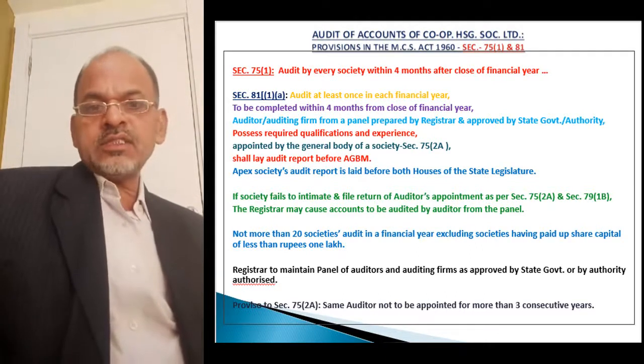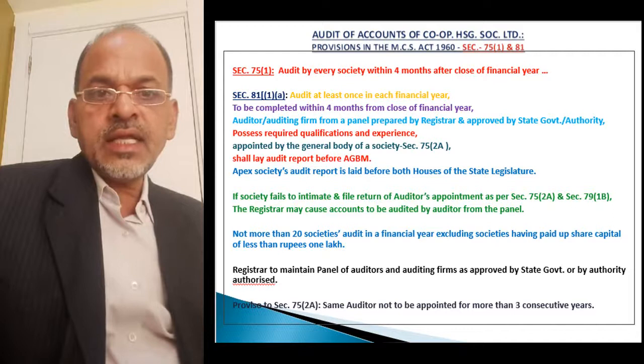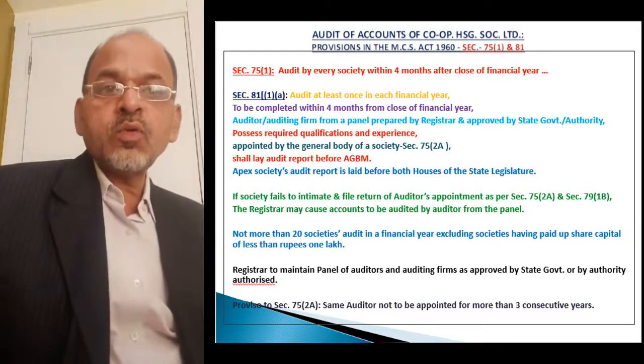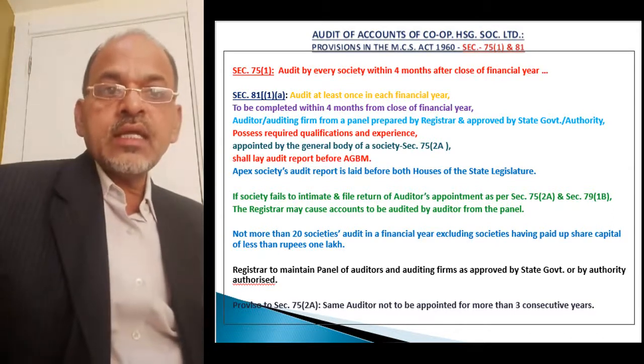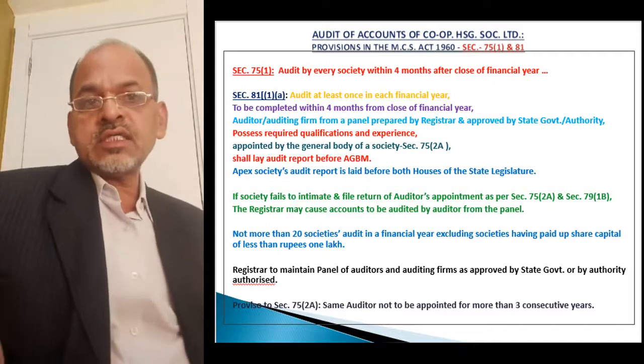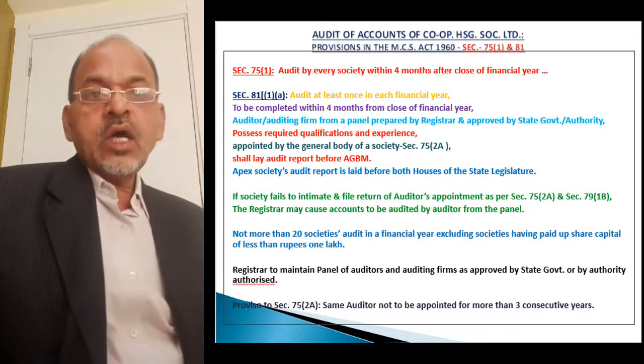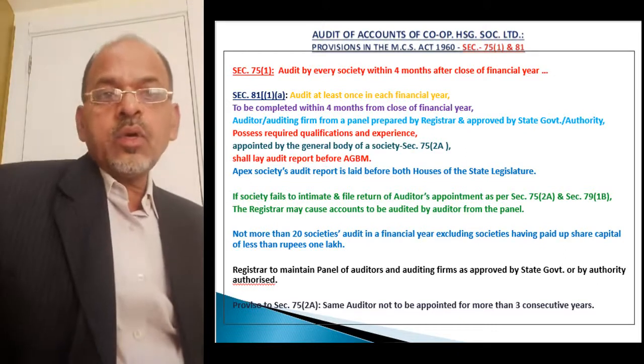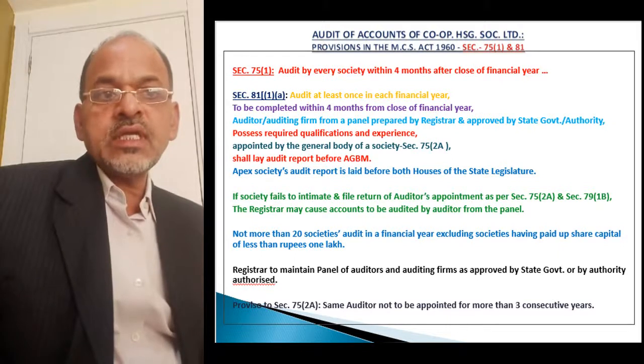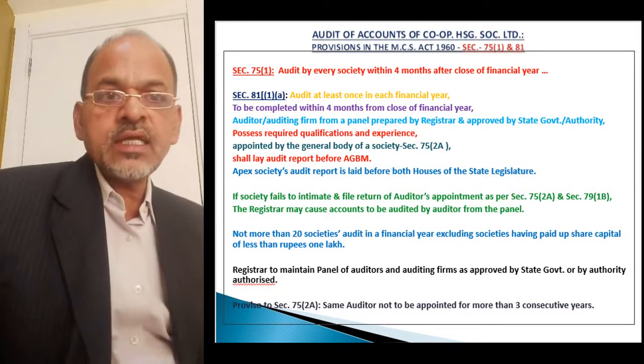First of all, let us see section 81 subsection 1 clause A. What does this section provide for? Section 81(1)(A): audit of a cooperative society must be carried out at least once in each financial year.